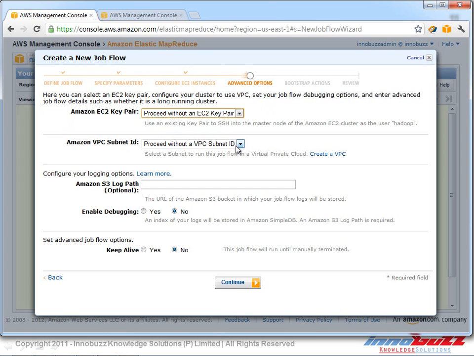And since we don't have a VPC running and we are not creating the MapReduce inside a VPC, we don't need to give the subnet ID as well. Here, if we want to log the operations performed by Elastic MapReduce, we can give the path of the log file, and we can keep the log file in S3. S3 is nothing but a storage bucket offered by Amazon Web Services. In this case, I'm not going to give a log path, and we don't need debugging, so let's click on continue.